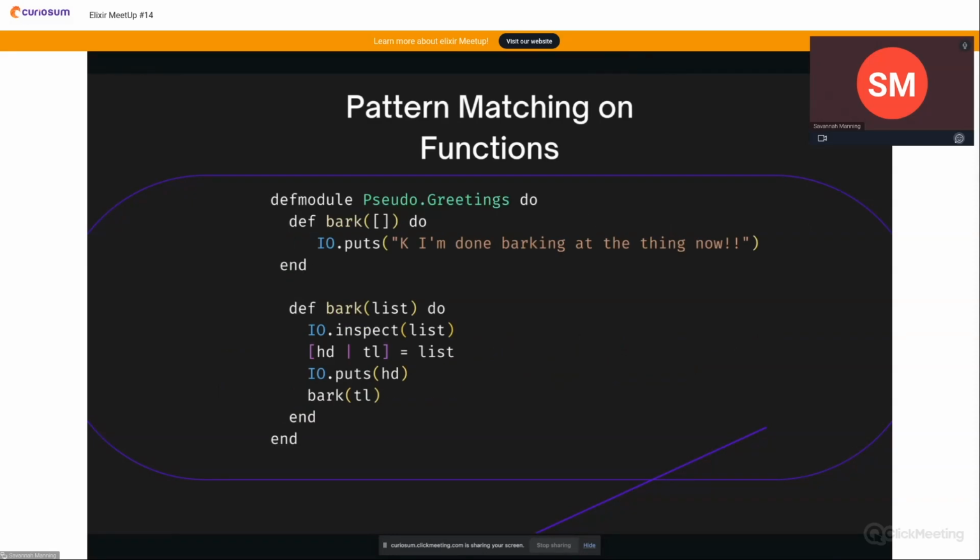So what do we have to do? Create another function so we can have a function that will match. We're going to create another function called bark and pass it an empty list. We're just going to put out, okay, I'm done barking at the thing now. This is called our base case. So our base case is what's going to stop the program from running. The other one is our recursive call. We're going to add an inspect in to see the list shrink.